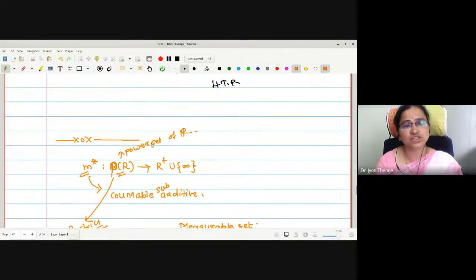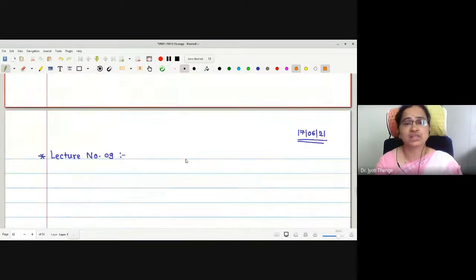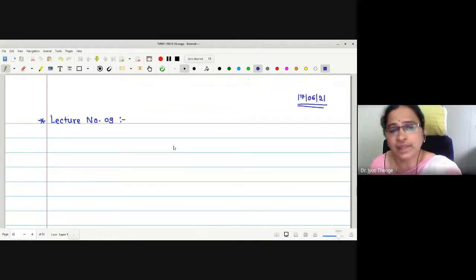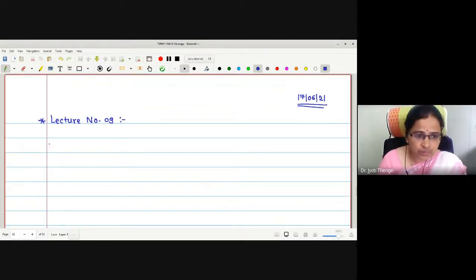With this restriction of the domain to Lebesgue measurable sets, we will check whether this outer measure will be countably additive or not. Therefore, in today's lecture, we are going to study the Lebesgue measurable set.